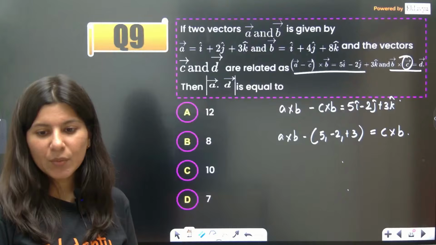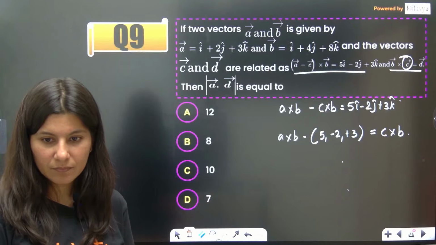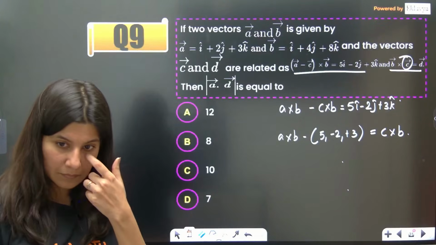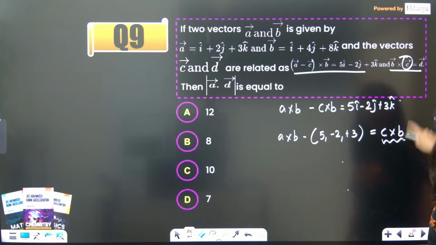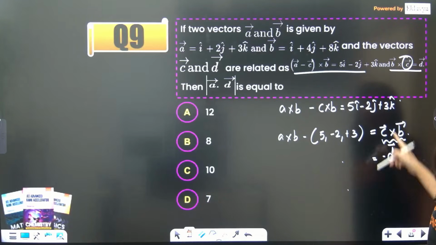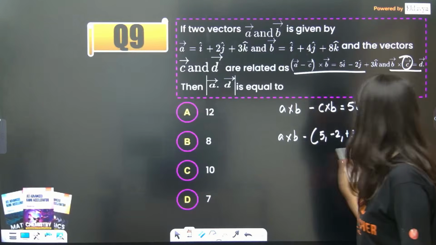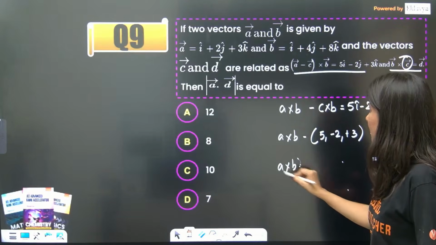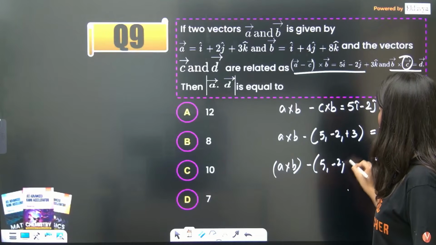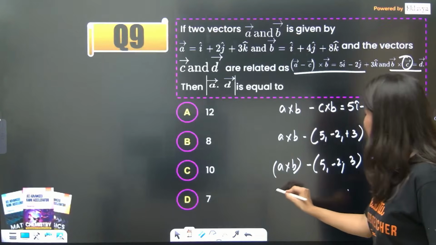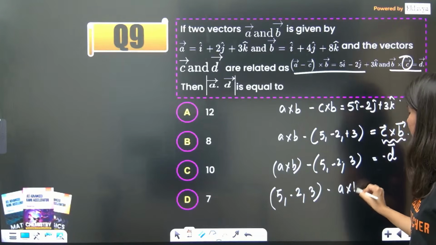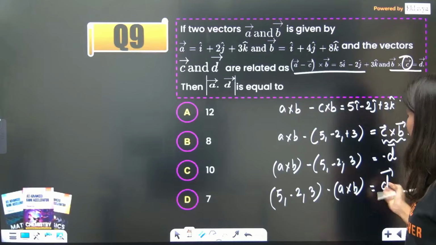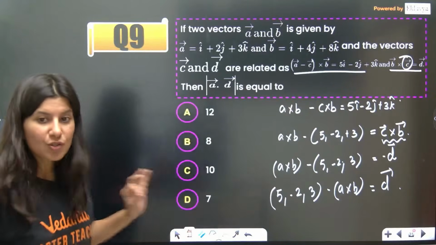So A cross B you need to calculate. Now see, C cross B is nothing but minus D vector. Can I write it this way? C cross B is minus D vector. So minus D vector is A cross B minus (5, -2, 3). Or what you can do is, D vector is (5, -2, 3) sign change minus A cross B vector. That's it. So you can easily get your D vector now. You just want A cross B.